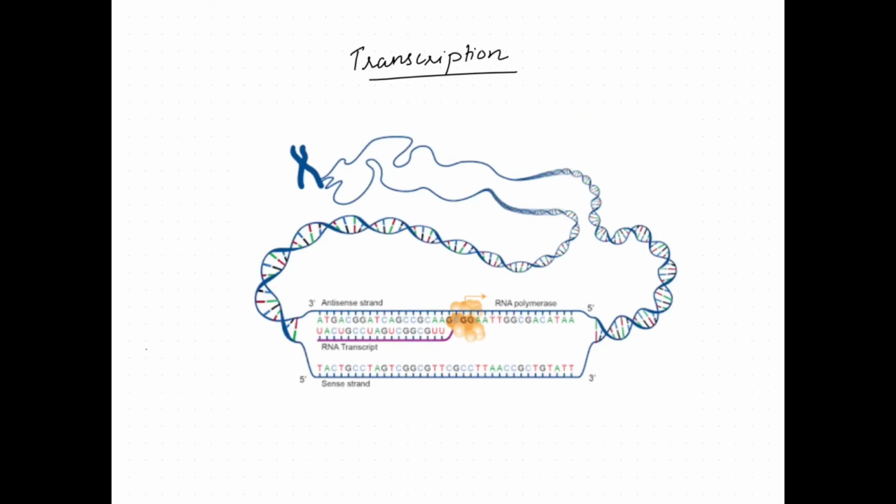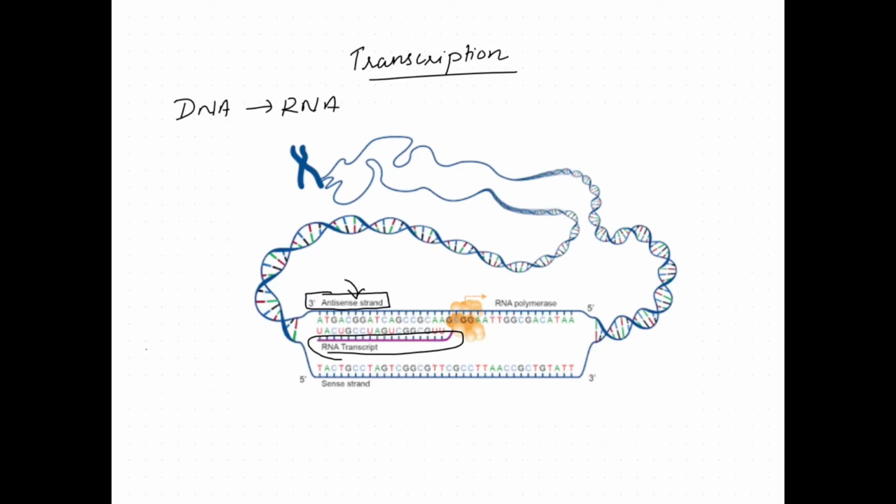Transcription is the process of transfer of sequence information from DNA to RNA. The DNA strand whose nucleotide sequence is complementary to the RNA is known as the antisense strand.